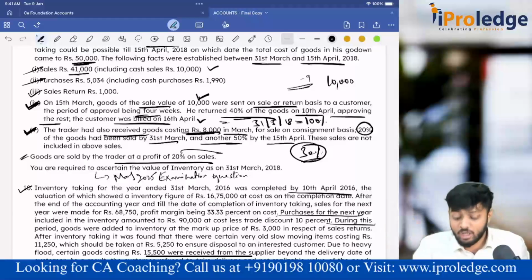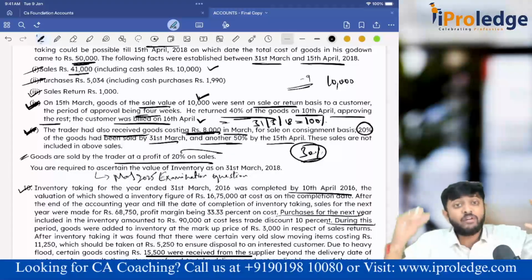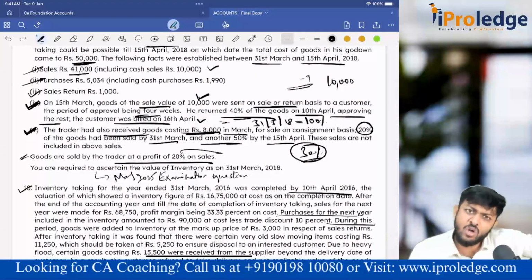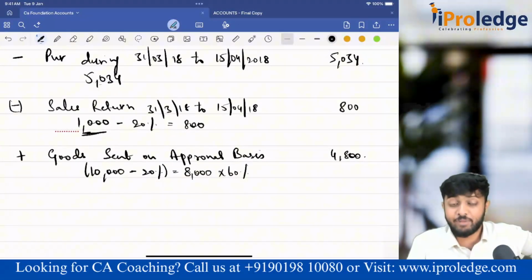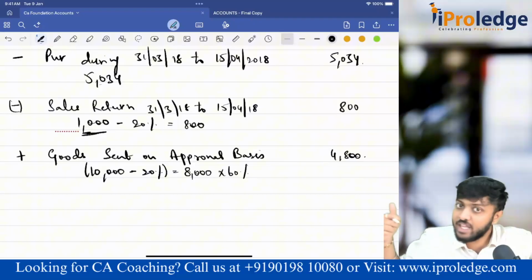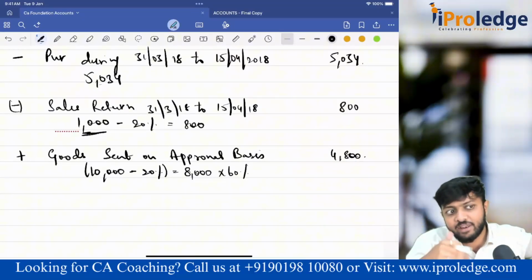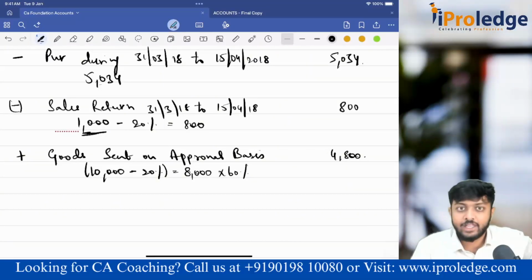I have to subtract. Totally I have received 8,000 rupees. Out of that, 20 plus 50, 70% I have already sold. That means it's not there in closing stock. How much is there in closing stock? Only 30%. That 30% I have to exclude in the books of the consignee, because the ownership is still with the consignor. Consignor means the guy who has sent the goods for me to sell. If I can sell, earn commission or send it back. This is not my goods because ownership is still with the consignor. I have his goods worth 30%, that I cannot include in my stock.